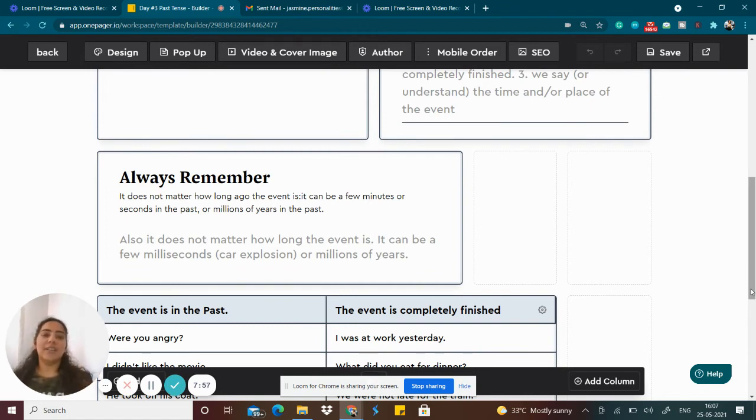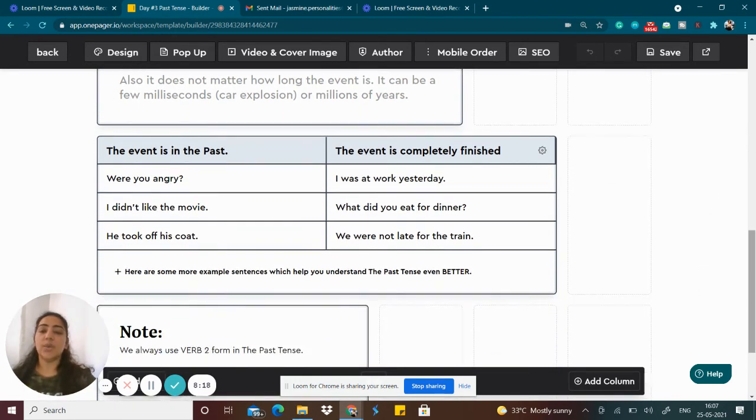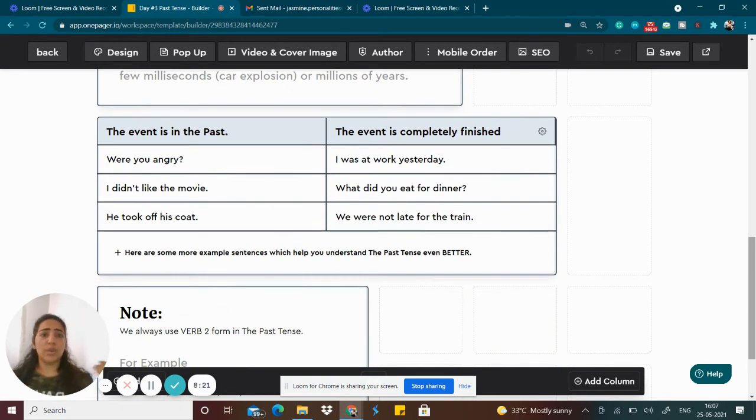So you need not get confused that this activity has just happened a few seconds before, or this particular event has occurred millions of years ago. All the categories fall under the same past tense. So I think this much is very, very clear. I would like to share a couple more examples so that it becomes clear, and when you use the practice worksheets, you get a complete hang of it.